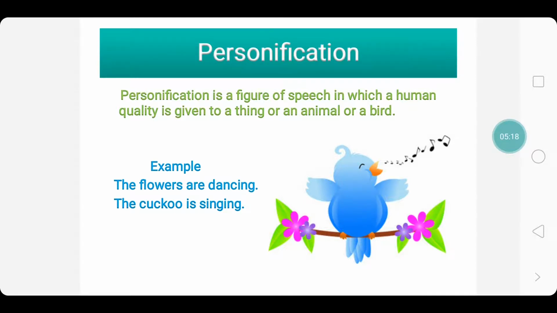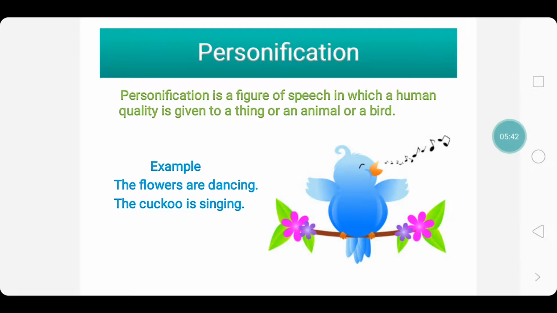Thus, the flowers sway in the breeze or the wind, and we compare the swaying of the flowers with dancing. Here, the human quality of dancing is attached to a thing, that is the flower. So, this is called personification. That is, the flower is considered to be a person who is dancing.